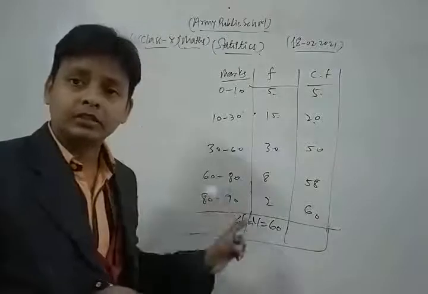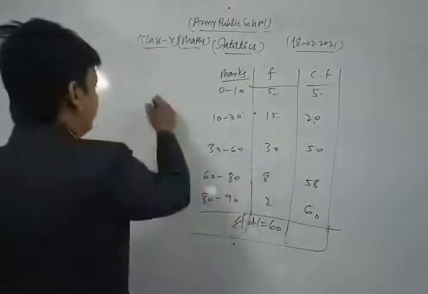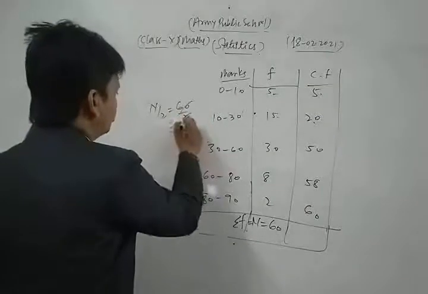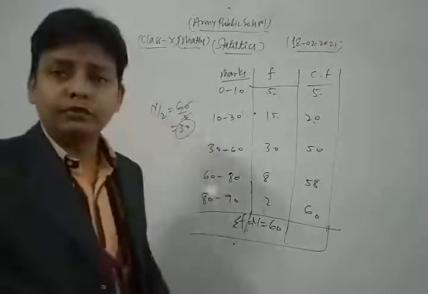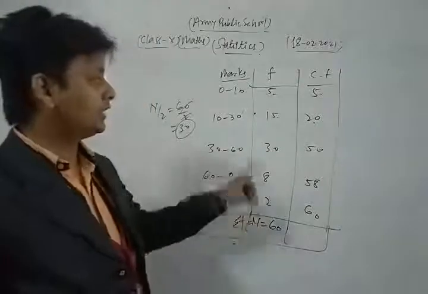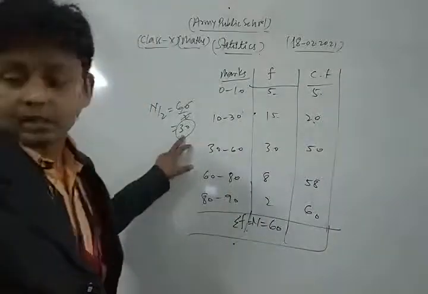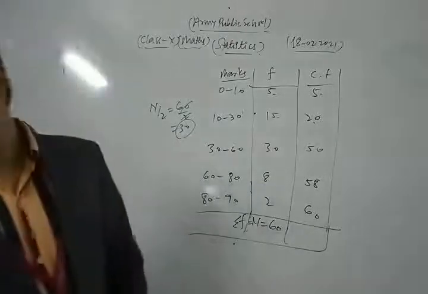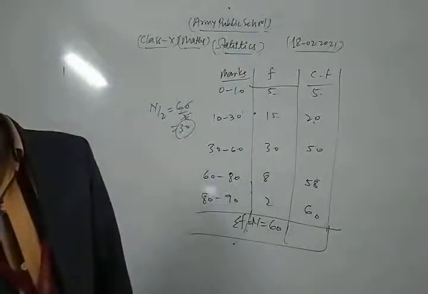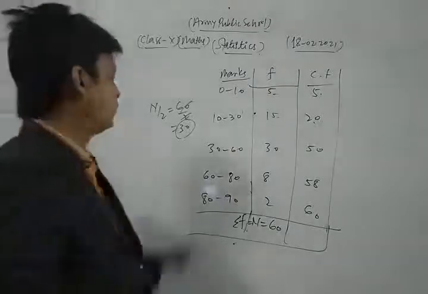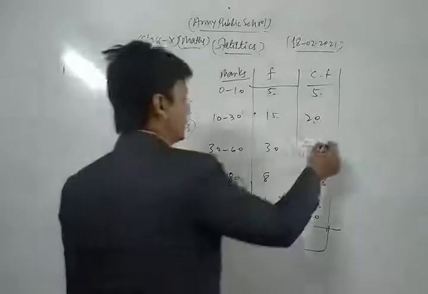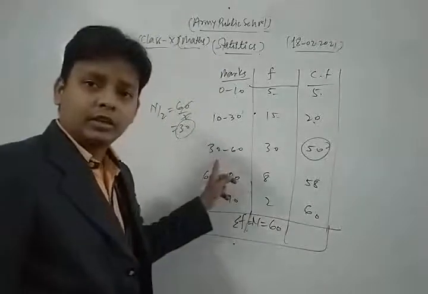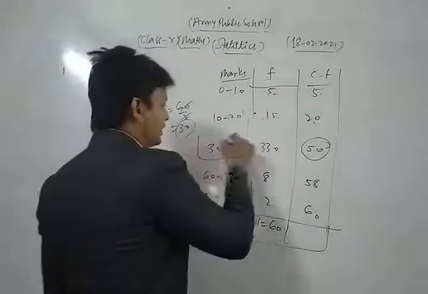Now the main work is to find the median class. For this, we find the value of n by 2, which is 60 by 2, that is 30. We observe the cumulative frequency just greater than n by 2, just greater than 30, which is 50. Its corresponding class is our median class.